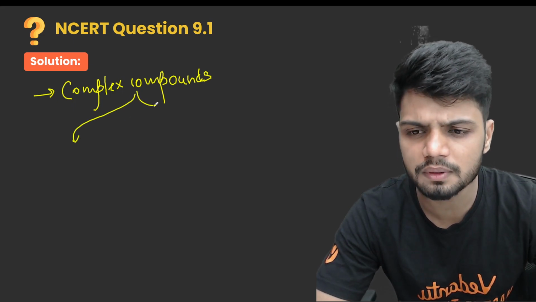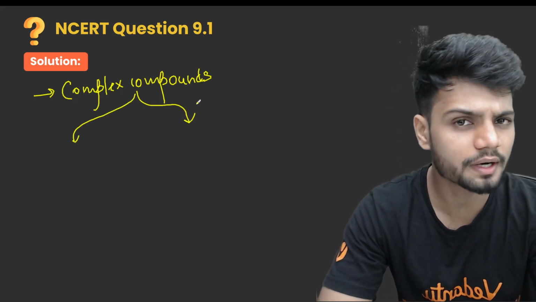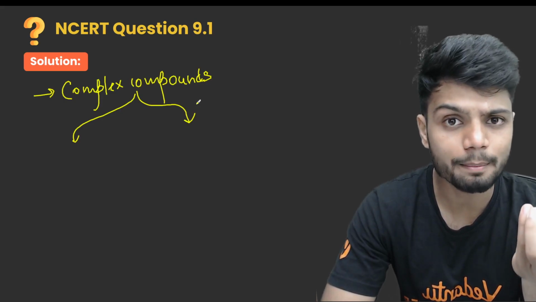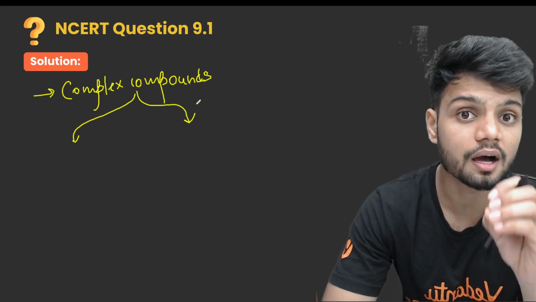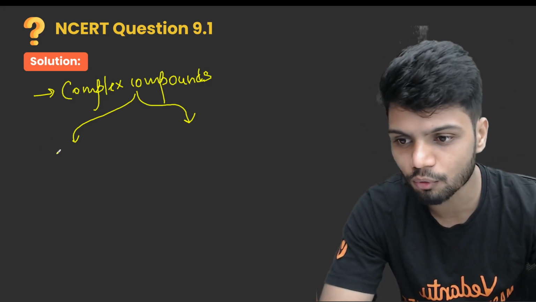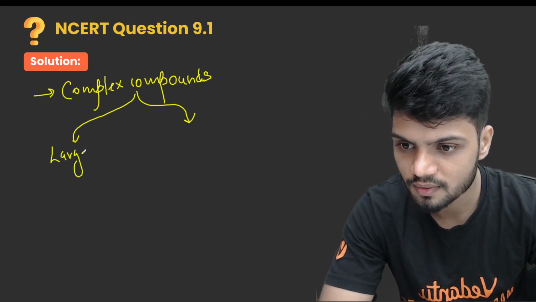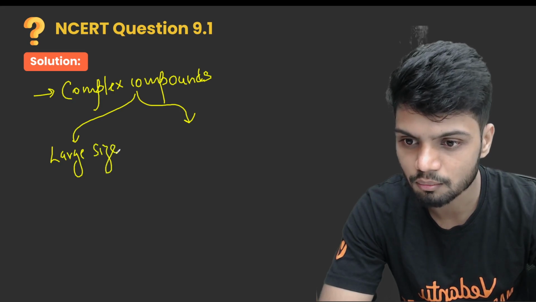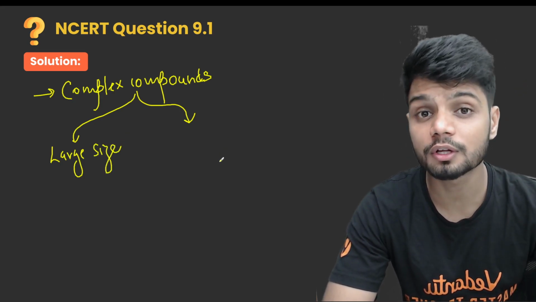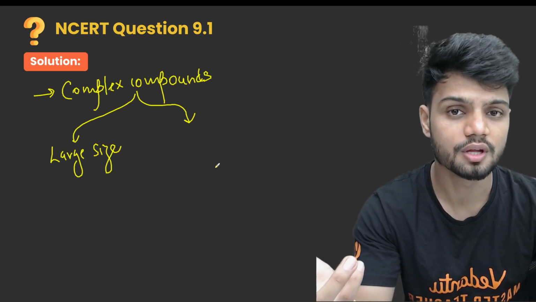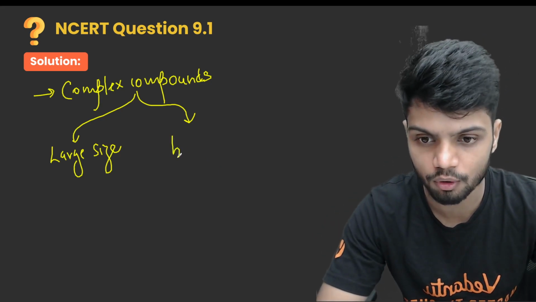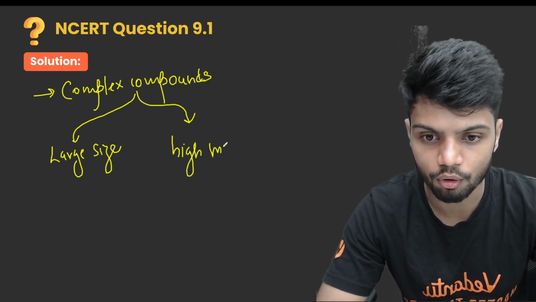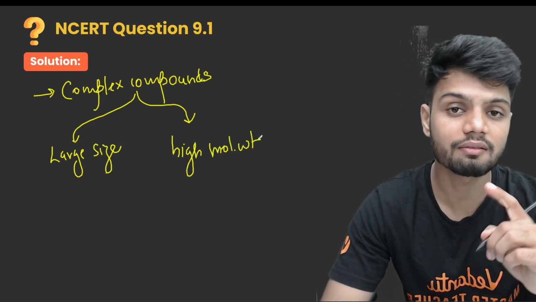Now why do they become complex compounds? What could be the reason why we mention them as a complex compound? The first and foremost is their large size. So all the macromolecules are large size molecules. The second one is their molecular weight. Since they are large, they also have high molecular weight.